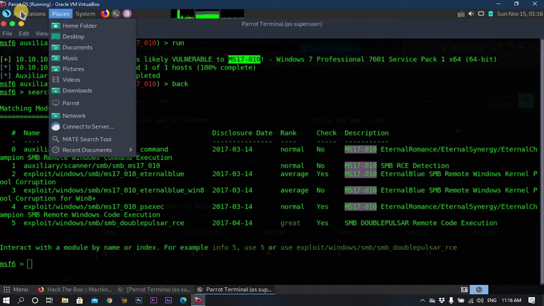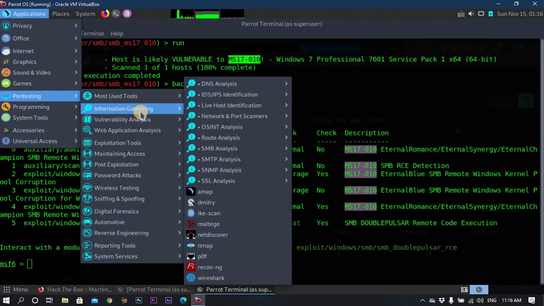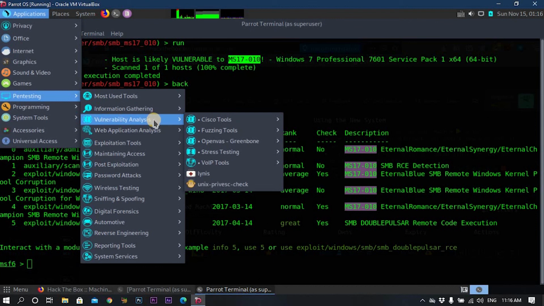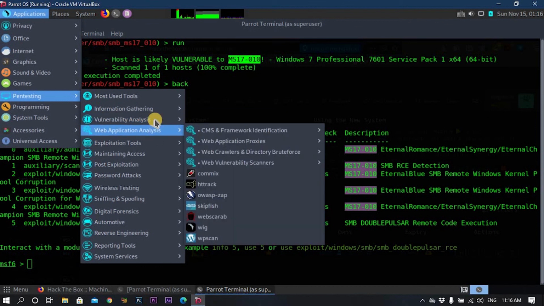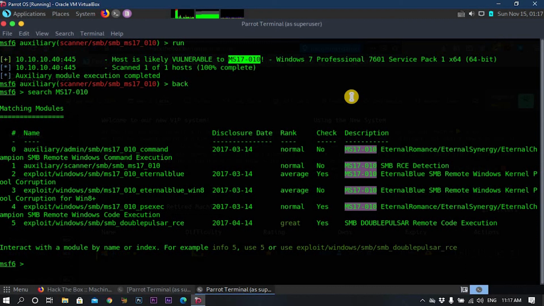So again, in order to do any exploit, you will need information gathering tools, and web application and vulnerability analysis. Then after that, you can exploit the system, and after that you use exploitation tools. And that would be all about the Parrot operating system.